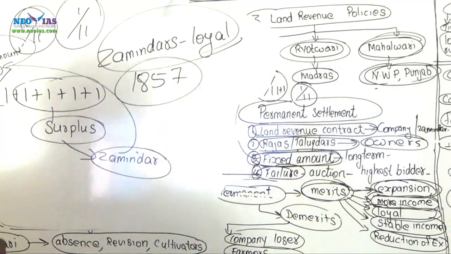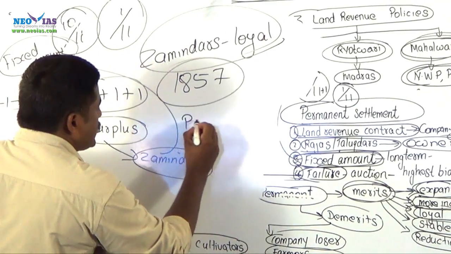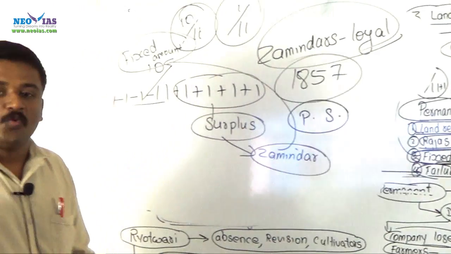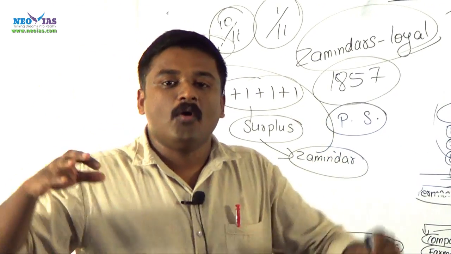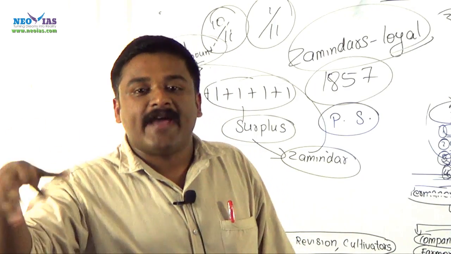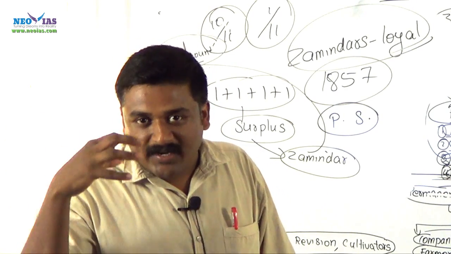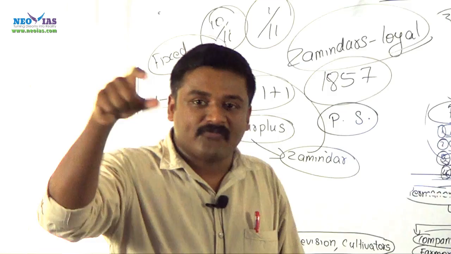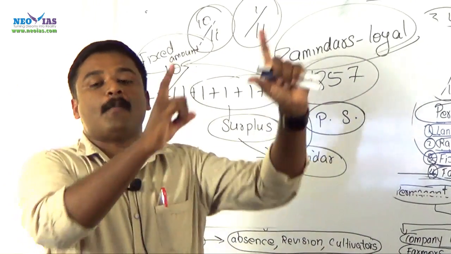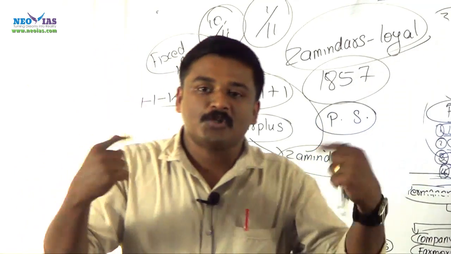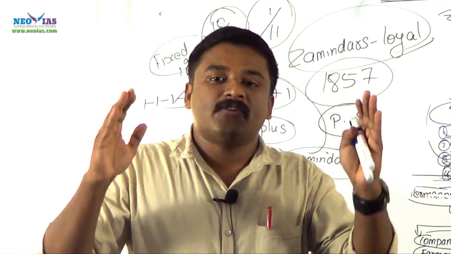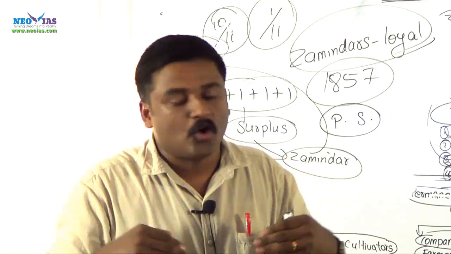Since this was a permanent settlement, the government was relieved from all such extra responsibilities of collecting revenue directly from the farmers. Now, the collection of revenue is the responsibility of the zamindar, and every year zamindars pay a fixed amount to the central treasury.